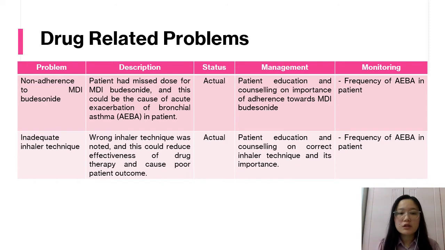Secondly, inadequate inhaler technique. Wrong inhaler technique was noted, and this could reduce effectiveness of drug therapy and cause poor patient outcome. To manage it, patient education and counseling on correct inhaler technique and its importance for his parents is required. And we can also monitor the frequency of AEBA in this patient.